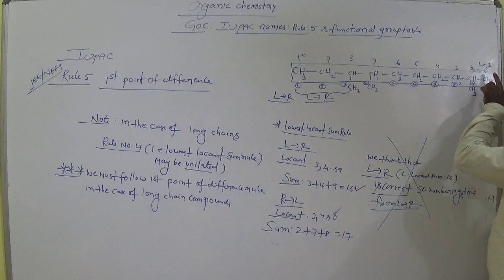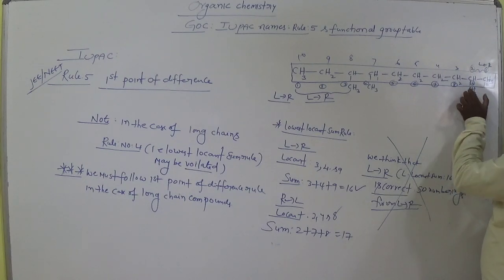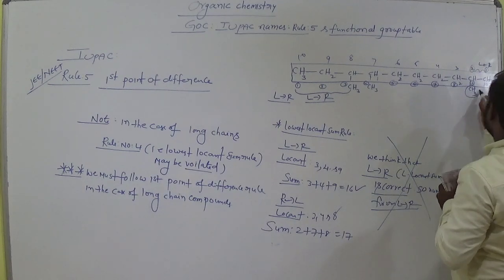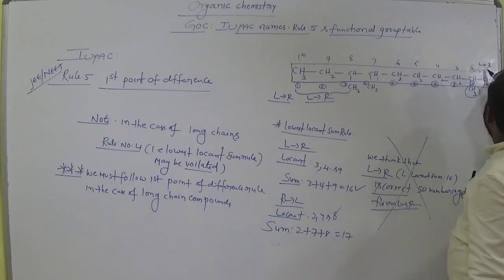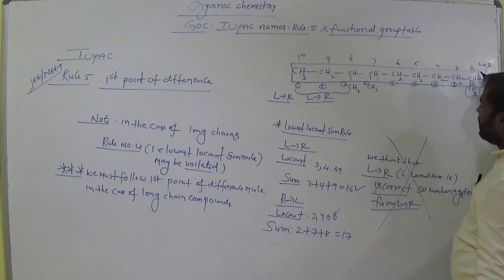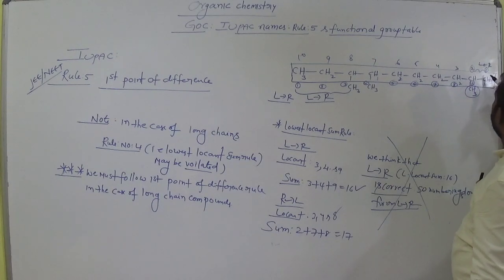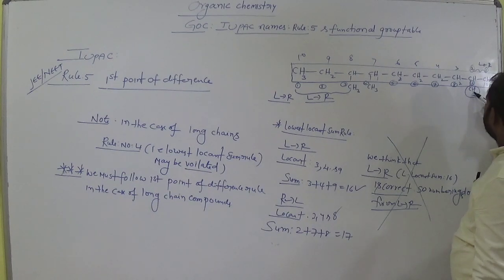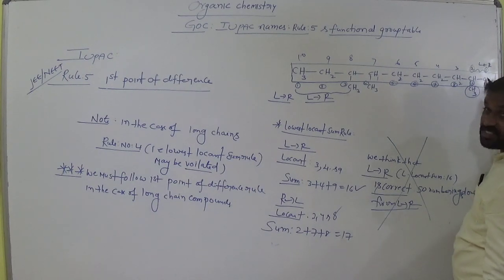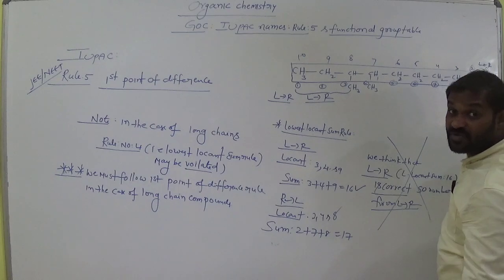So it is very far from the first carbon, am I right? When we move from right to left, the substituent is from the first carbon very near, am I right? Very near. So we follow according to first point of difference, the substituent must be very close to the first carbon.